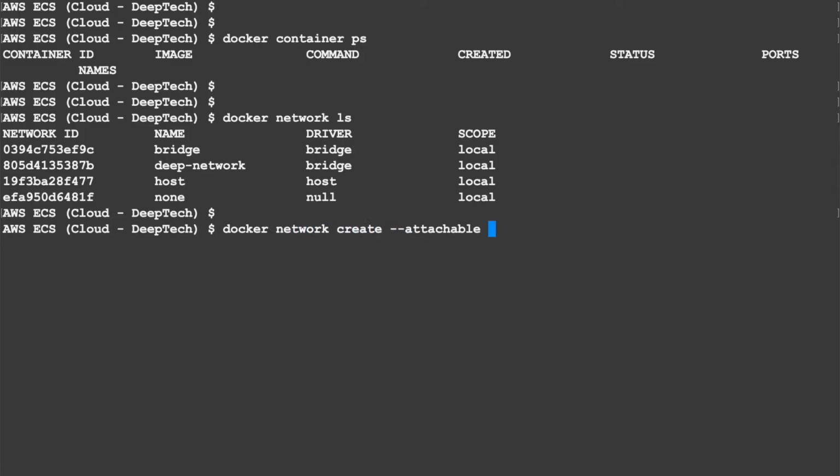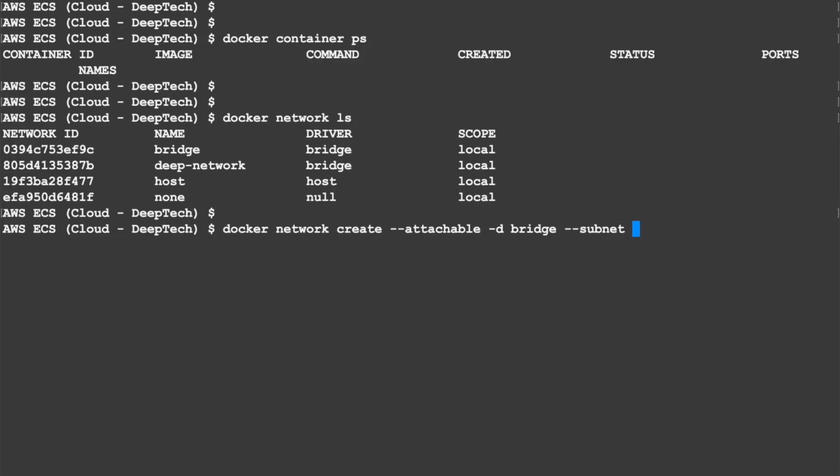The first option you would like to provide is --attachable. What it does is enable manual container attachment to this network. That means you can attach containers to this network. The next one is driver. You can mention either -d or --driver. By default it is bridge. If you mention the --internal keyword, it will restrict external access to the network. That means this network will not be accessible from the outside world. So if you create a web tier, your web tier containers will not be accessible from the internet.